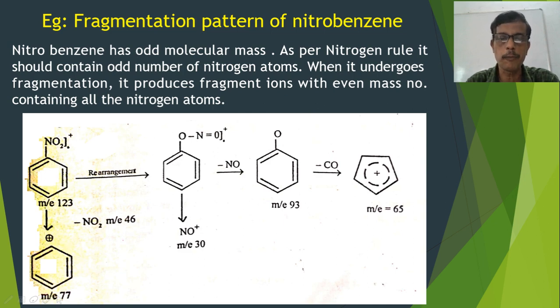And on fragmentation, it produces either NO2+ and C6H5 or NO+ and C6H5O. And both NO2+ or NO+ are of even mass number, and they contain all the nitrogen atom present in the original molecule. That's what the corollary says. If the mass number is odd, it will produce a fragment containing all the nitrogen atom and of m/e even. You can see NO2+ m/e is 46, which is even, and NO+ m/e is 30, which is also even. That is the inference of the rule.